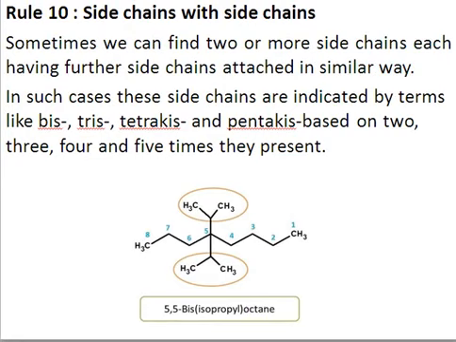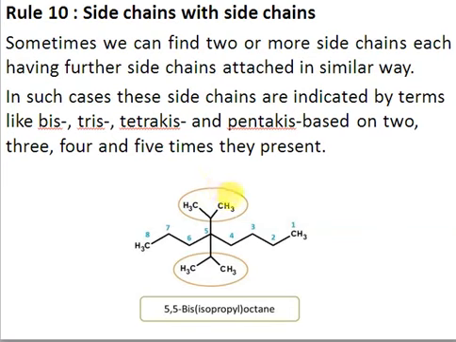Okay, so rule number 10, side chain with side chain. So if you are having this is our principal chain, and this principal chain has 2 side chains, but these 2 side chains are further divided. Right, so you have a substituent which is further substituted. In that case, if the same side chain is repeated, we don't use the word di or tri, we use the words bis, tris, tetrakis, pentakis, depending on if those side chains are appearing 2 times, 3 times, 4 times, or 5 times.